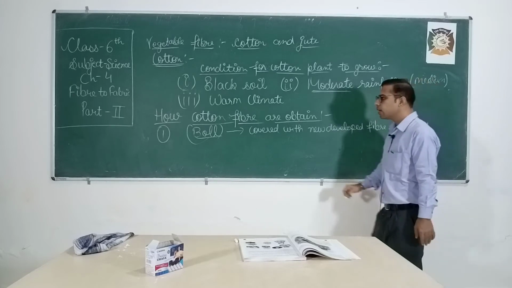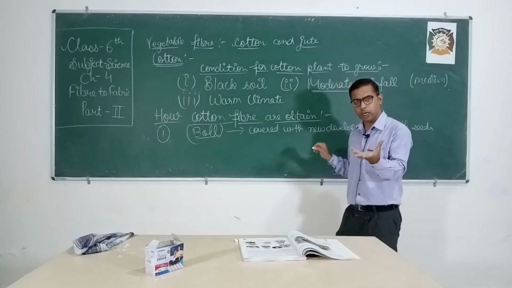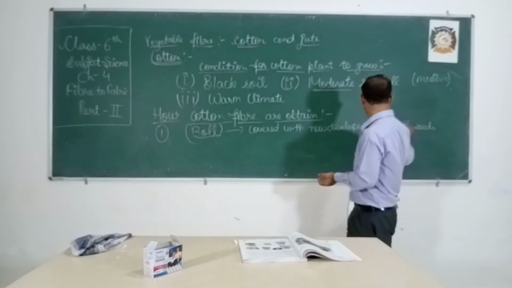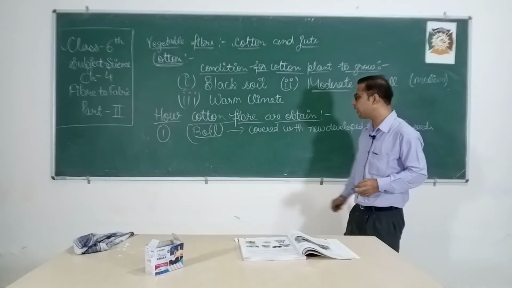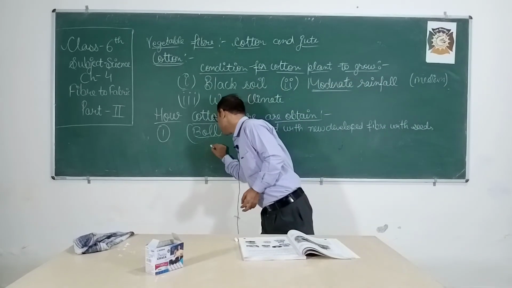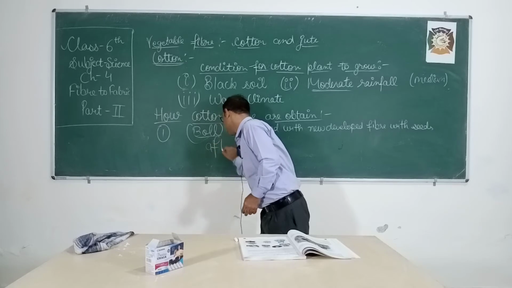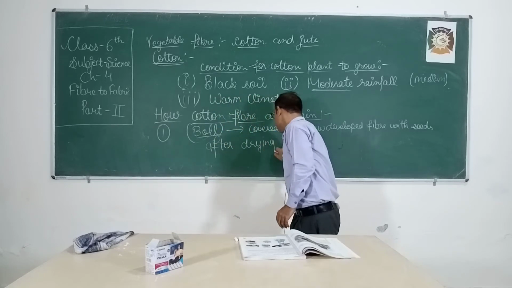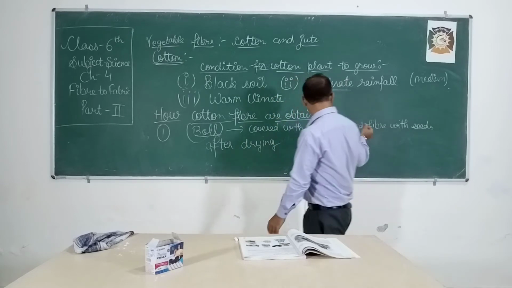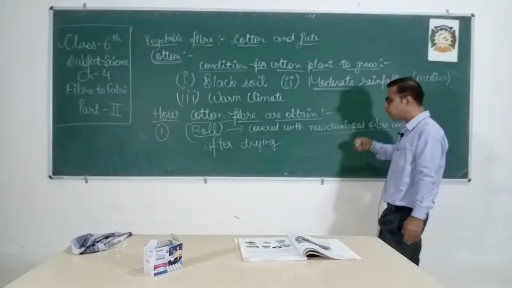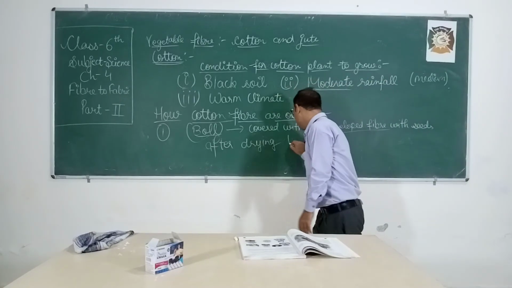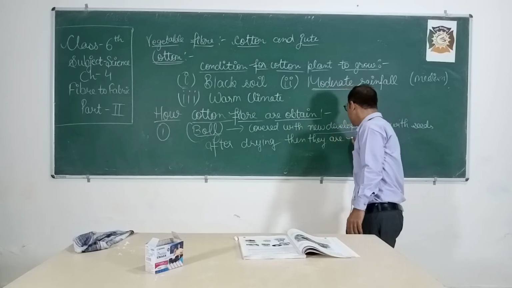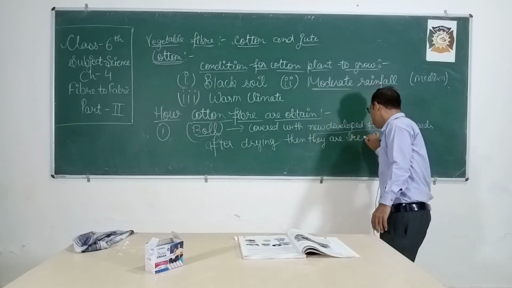Okay, so what I say, when the ball is split up, it becomes mature, so it will expose newly developed cotton fiber which contains the cotton seed inside it. Okay, so after drying, by the heat of the sun, what happens? These newly developed fibers become dry. Okay, then they are ready for harvest.